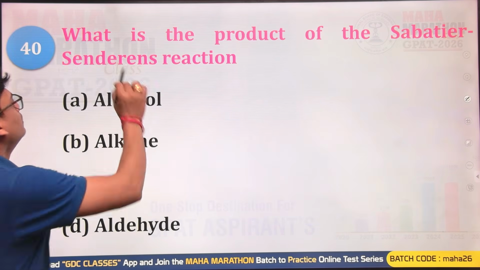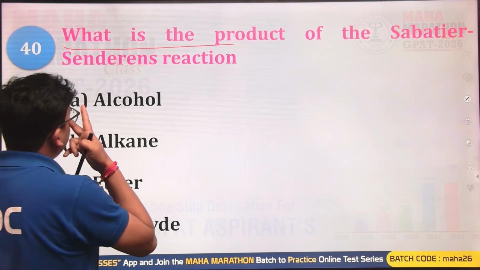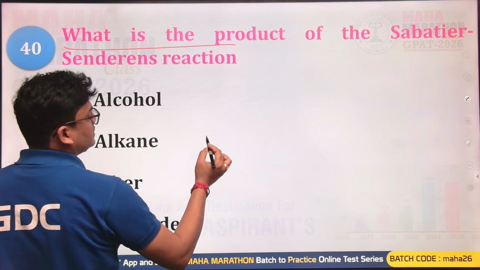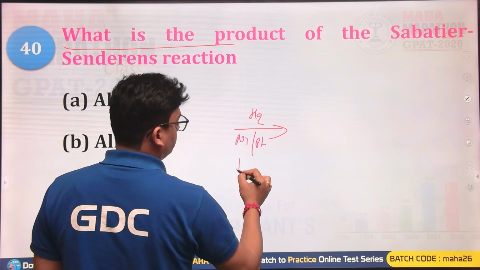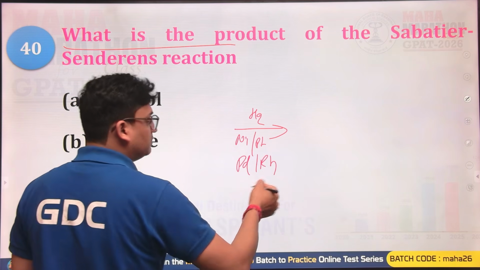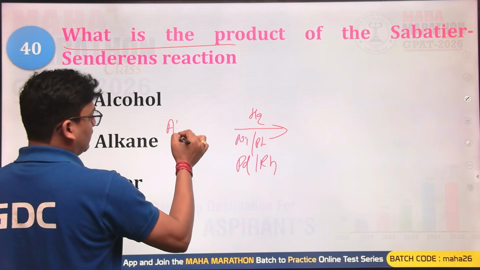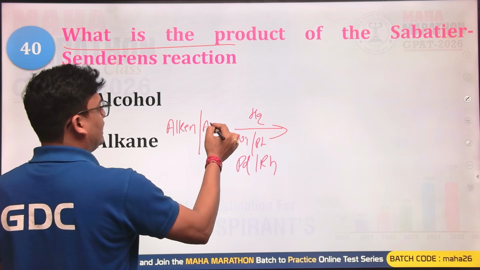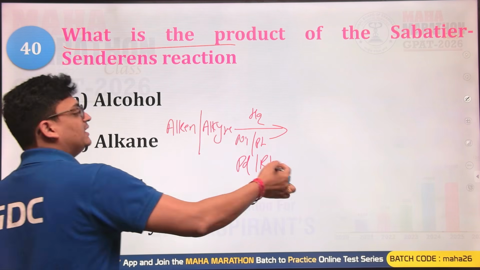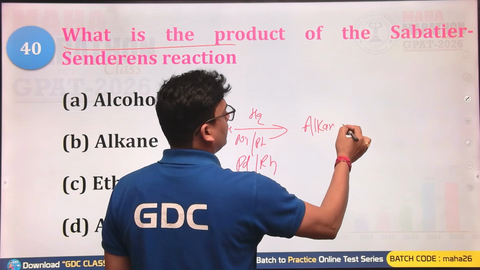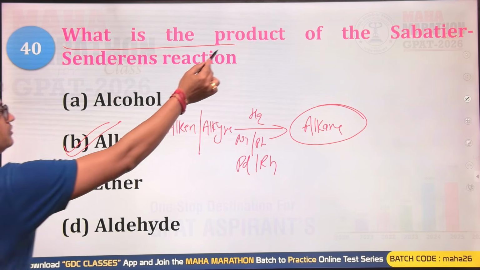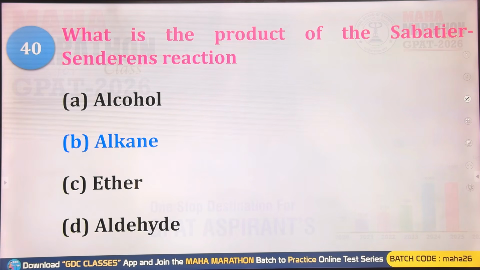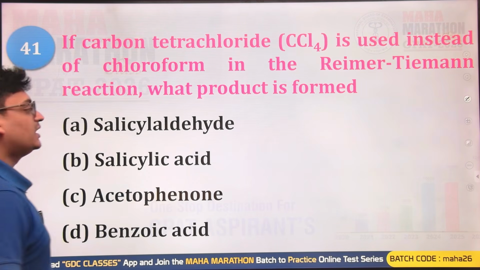Alright. What is the product of the Sabatier-Senderens reaction? The Sabatier-Senderens reaction uses hydrogenation in the presence of catalysts like nickel, platinum, palladium, rhodium. So alkenes and alkynes will be converted into alkanes, and this is the Sabatier-Senderens reaction. So the product will be the alkane. So B will be your correct option.